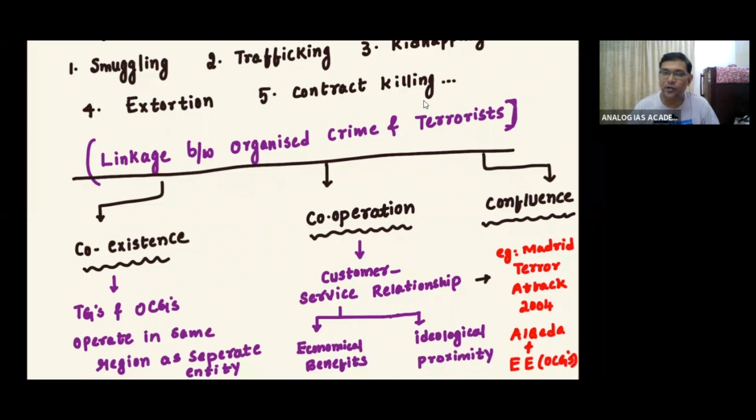Then ideological proximity. That means if the ideology of the organized criminal groups and terrorist groups are similar, then ideological proximity exists. For example, the Madrid terrorist attack in 2004, Al-Qaeda and East European organized criminal groups; their ideologies are the same.